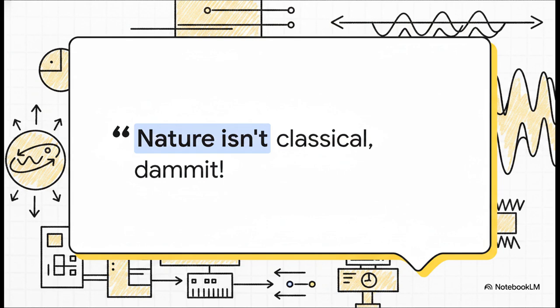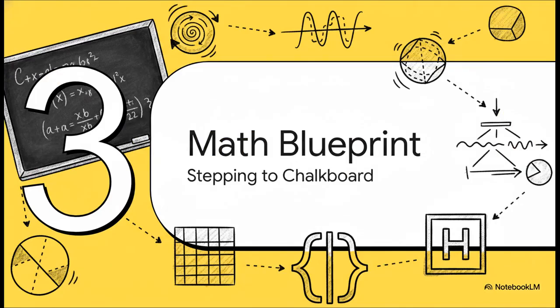If we genuinely want to simulate the true intricacies of quantum physics, we just can't use classical bits. It won't work. We have to build a machine that actually computes using the laws of quantum mechanics itself. It means leveraging things like superposition, entanglement, and interference as actual features, instead of treating them like annoying bugs in the system. All right, let's move into Section 3, the quantum mathematical blueprint.